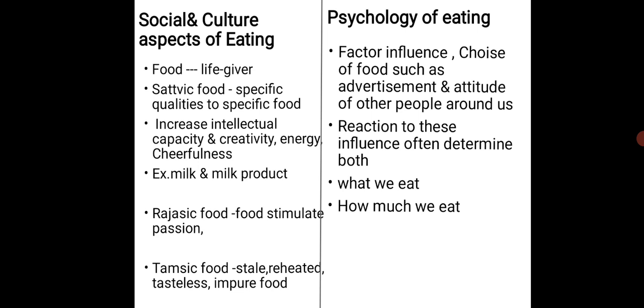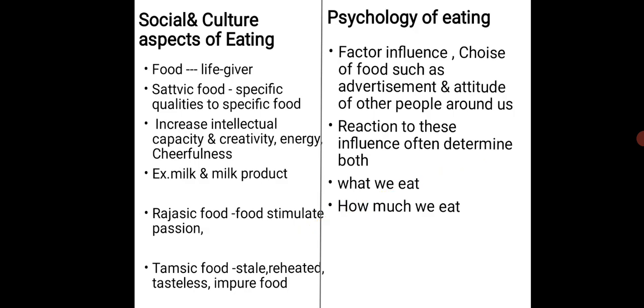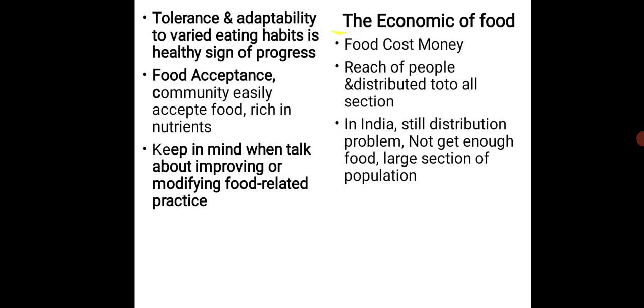So our choice of food is influenced by advertisements and the people around us. We do not decide it ourselves. How can we decide? By gaining knowledge about food. Then the reaction to these influences often determines both what we eat and how much we eat. Then the economics of food.